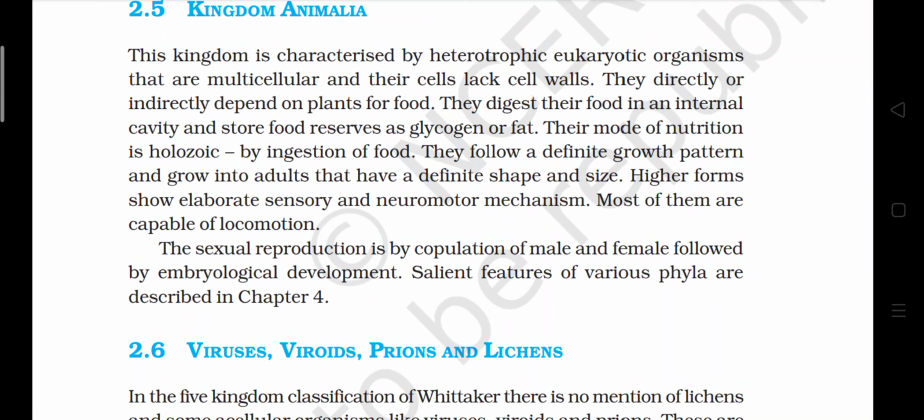By ingestion of food, they follow a definite growth pattern and grow into adults that have a definite shape and size. Higher forms show elaborate sensory and neuromotor mechanisms. Most of them are capable of locomotion. The sexual reproduction is by copulation of male and female, followed by embryological development. Salient features of various phyla are described in chapter 4.